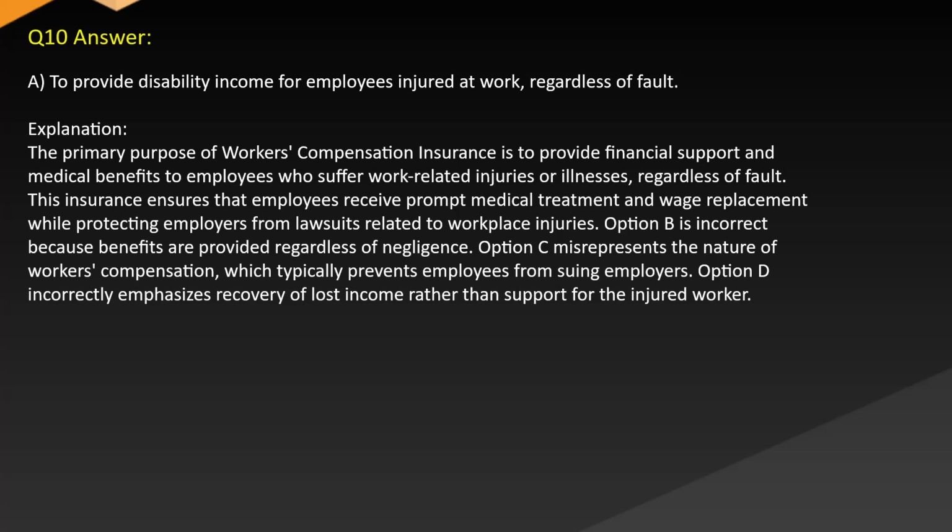injuries. Option B is incorrect because benefits are provided regardless of negligence. Option C misrepresents the nature of workers' compensation, which typically prevents employees from suing employers. Option D incorrectly emphasizes recovery of lost income rather than support for the injured worker.